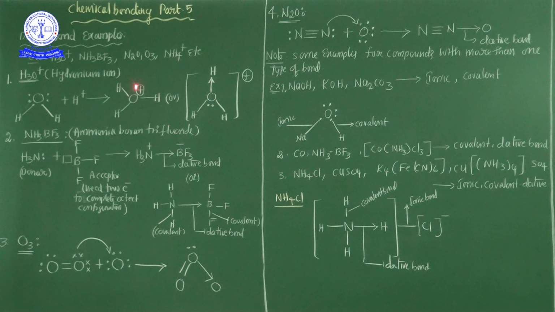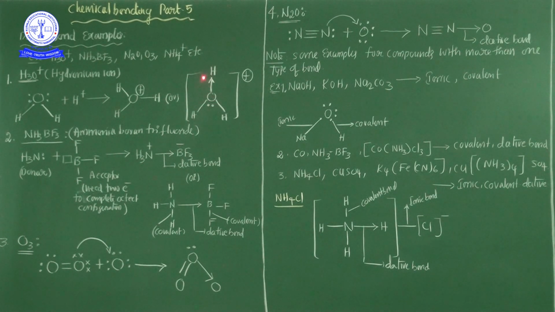The best example is H3O+. H3O+ shows covalent bonds as well as a coordinate covalent bond. Now see here, on oxygen in this picture, one lone pair of electrons is at the bottom and one more lone pair is at the top. This lone pair is transferred to the hydrogen ion to form a dative bond. This arrow mark represents the dative bond, which is mutually shared between oxygen and hydrogen.